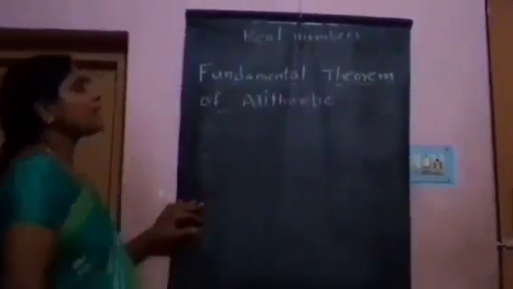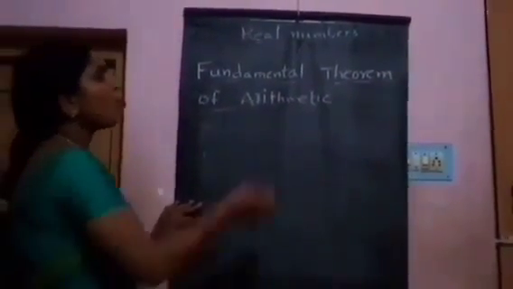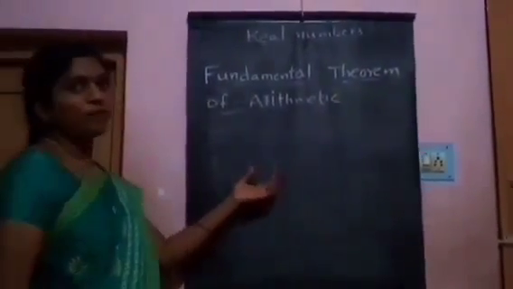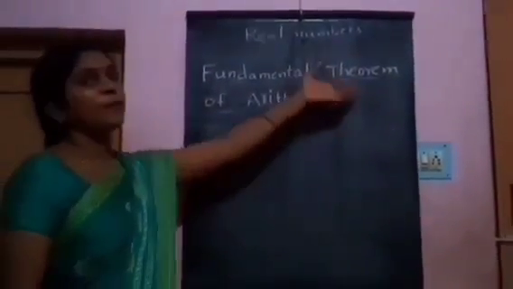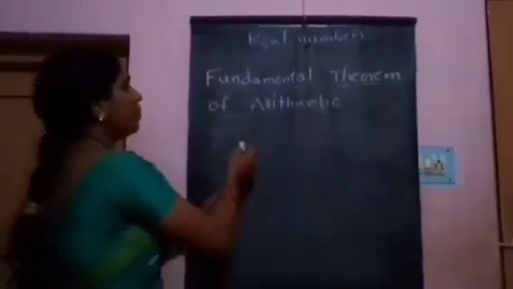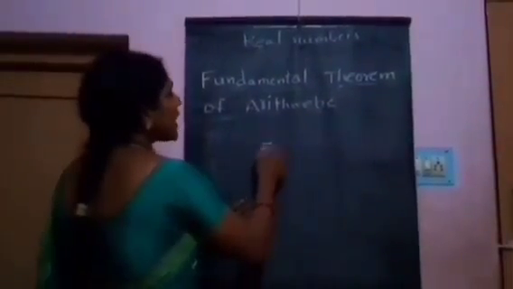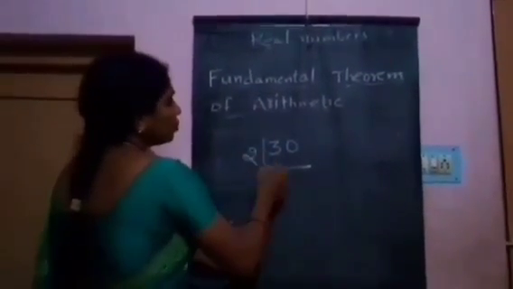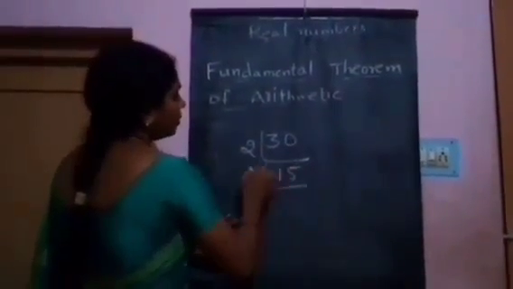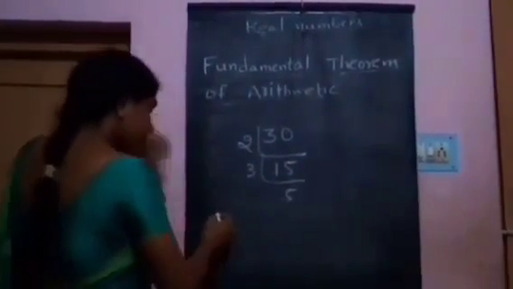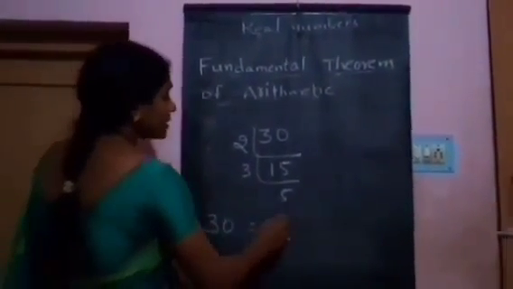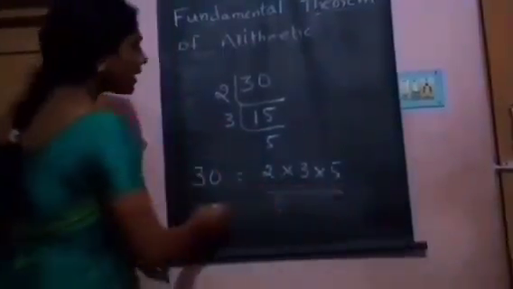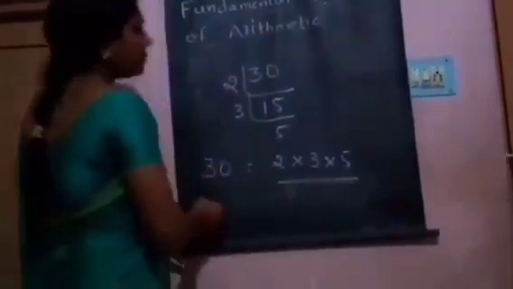This is the fundamental theorem of arithmetic. A composite number can be expressed as the product of prime factors. For example, 30 is a composite number. It can be expressed as 2 into 15, 15 is 3 into 5. So 30 can be expressed as 2 into 3 into 5, a product of primes.